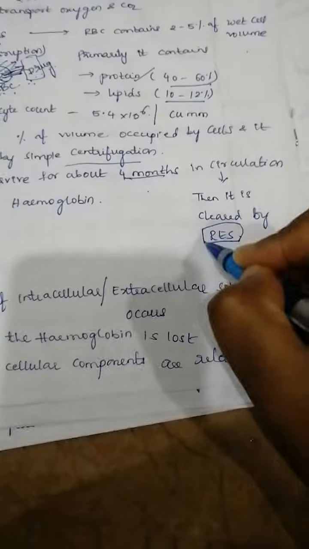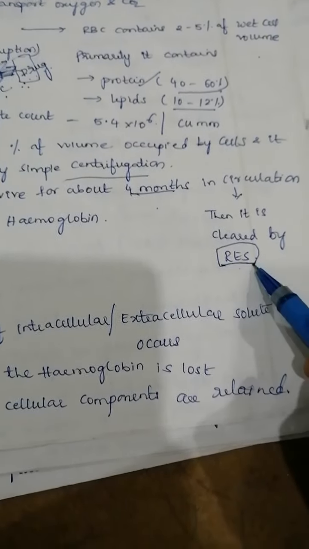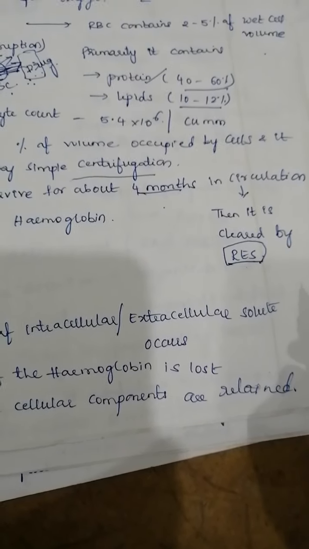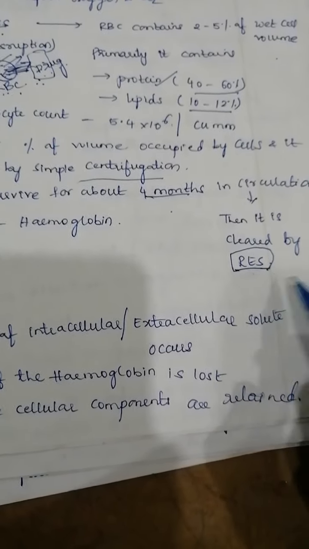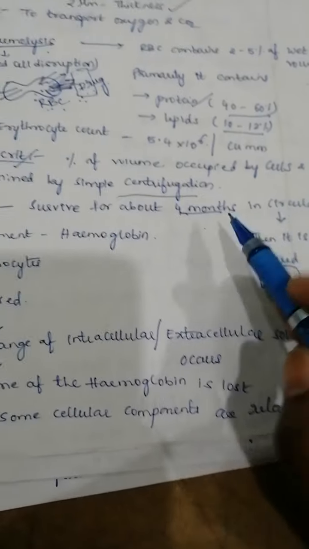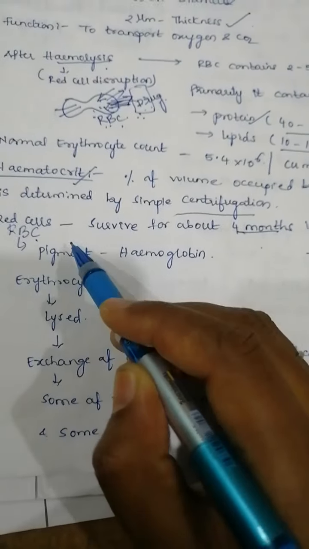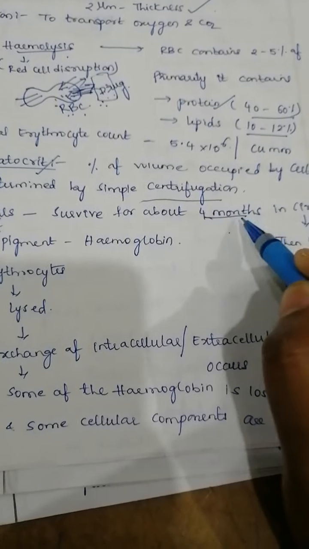What is meant by the reticuloendothelial system is that whatever disrupted cells or toxins are released in your body will be phagocytosed by your RES system. The RES system is useful for taking out all the toxic levels in the body, not only from the blood, but also from the liver, lungs, etc. Different types of cells constitute the reticuloendothelial system. Okay, this system will clear all the disrupted cells. So here in this process, you are taking the RBCs and disrupting them, and again resealing them. That resealed erythrocytes will stay for about 4 months only in your blood.